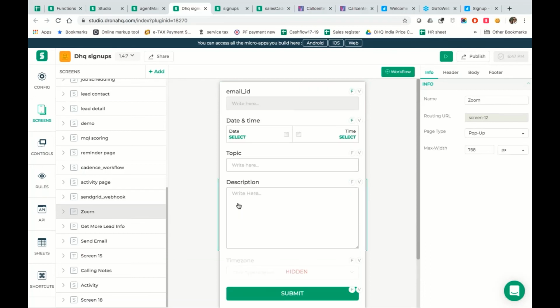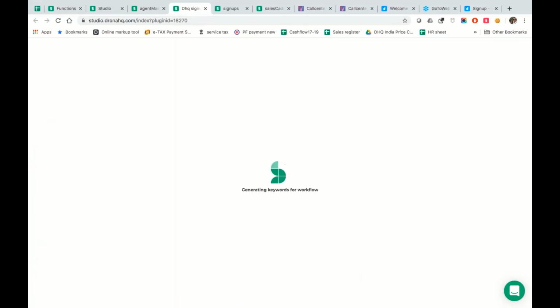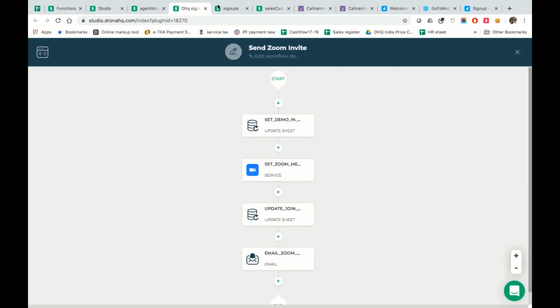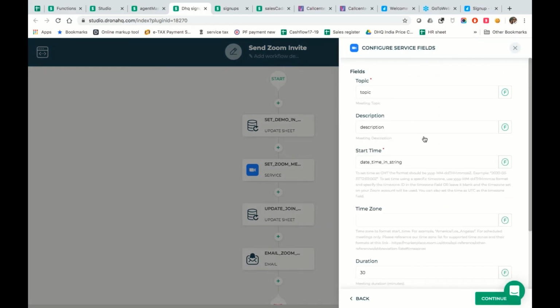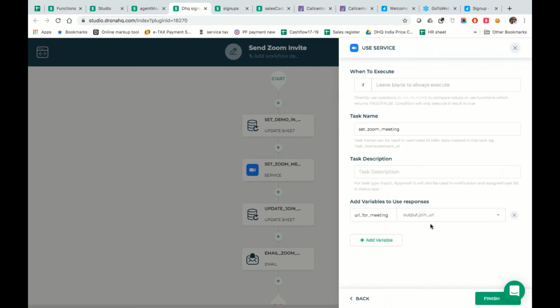And the last thing that we also have over here is Zoom. Now, if you could see, it does a few things. Sending a Zoom invite: it takes the data about whom you want to send a URL to, or where you want to set up a meeting. It takes all this information from the form that we filled, and the moment it executes, it gives us a URL. So this is a bunch of things that Zoom does. And we have taken the URL over here.